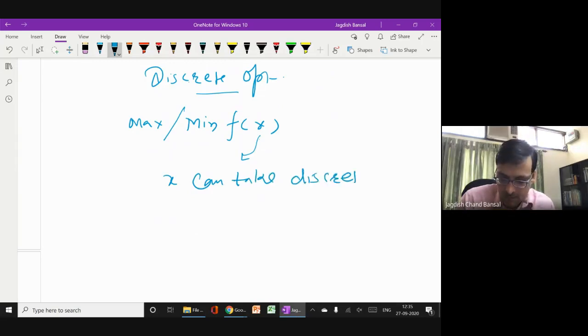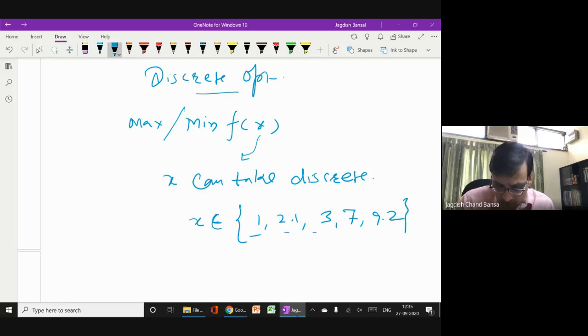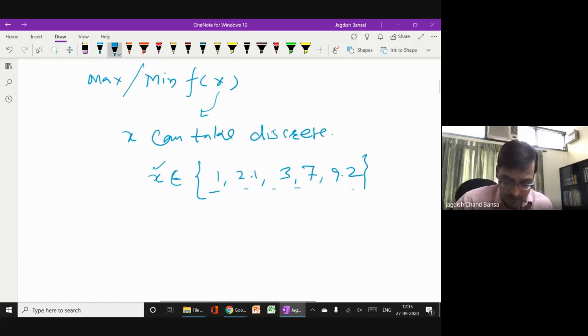Discrete values means x belongs to some set, maybe 1, 2.1, 3, 7, 9.2. So only out of these values can x take a possible value. It means x can take only values from a finite set. If x can take countable values from a finite set, then this is a discrete variable, and the problem is said to be a discrete optimization problem.